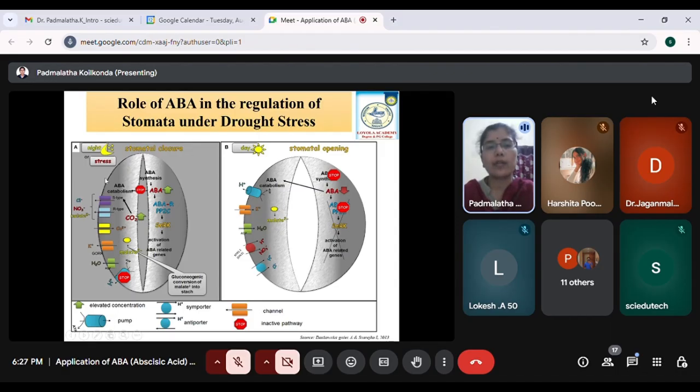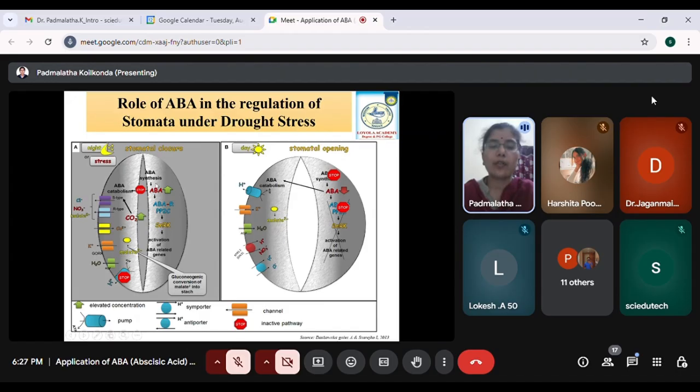Also in the night time, the plants tend to close the stomata. In many papers it is written as closed stomata, but the term is not right, I feel, because the stomata will never close completely. If it is closed, there is no gaseous exchange taking place, and a small amount of gas and water should get inside so that the photosynthetic machinery is not completely shut down.